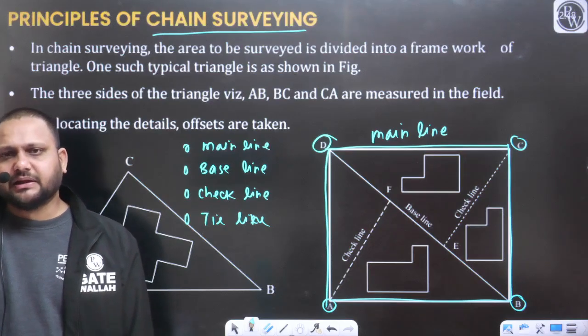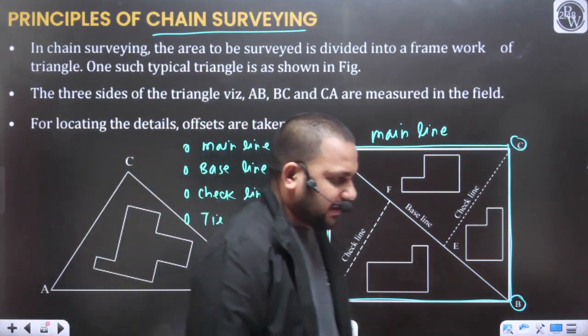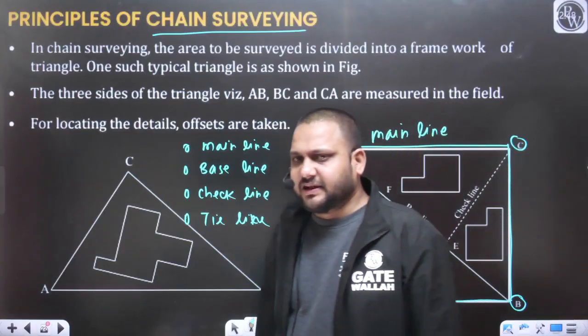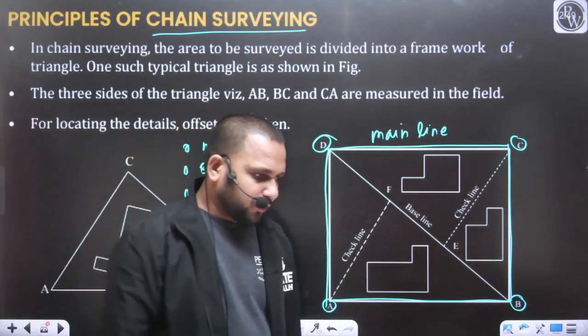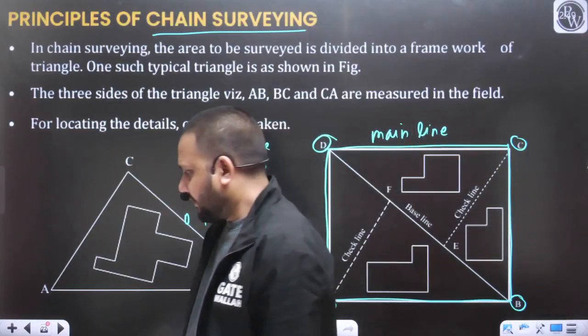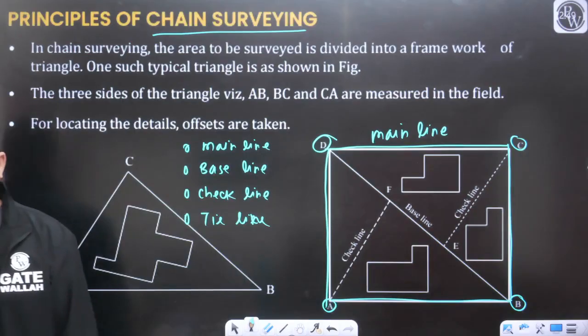Is the discussion about the main line clear to everyone, yes or no?